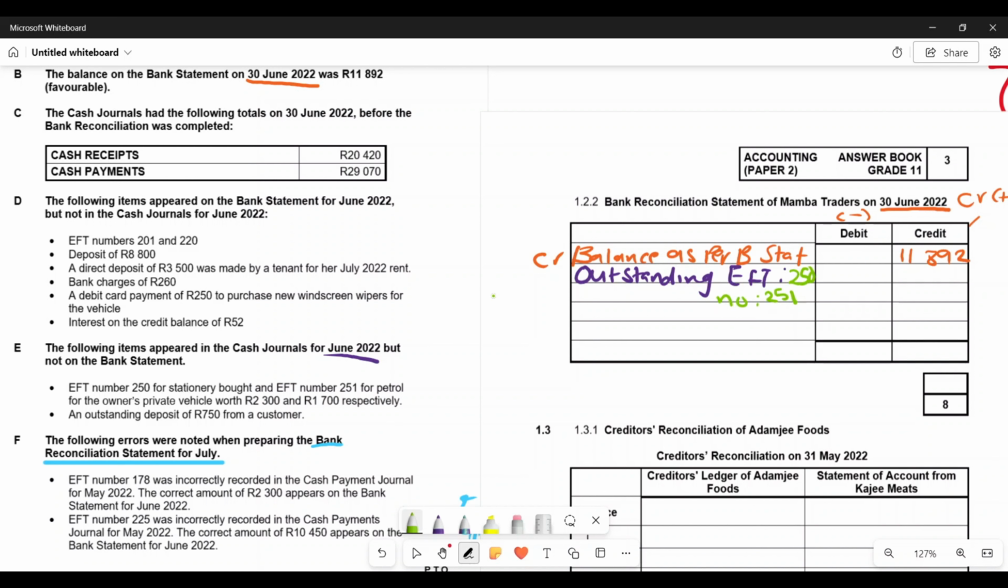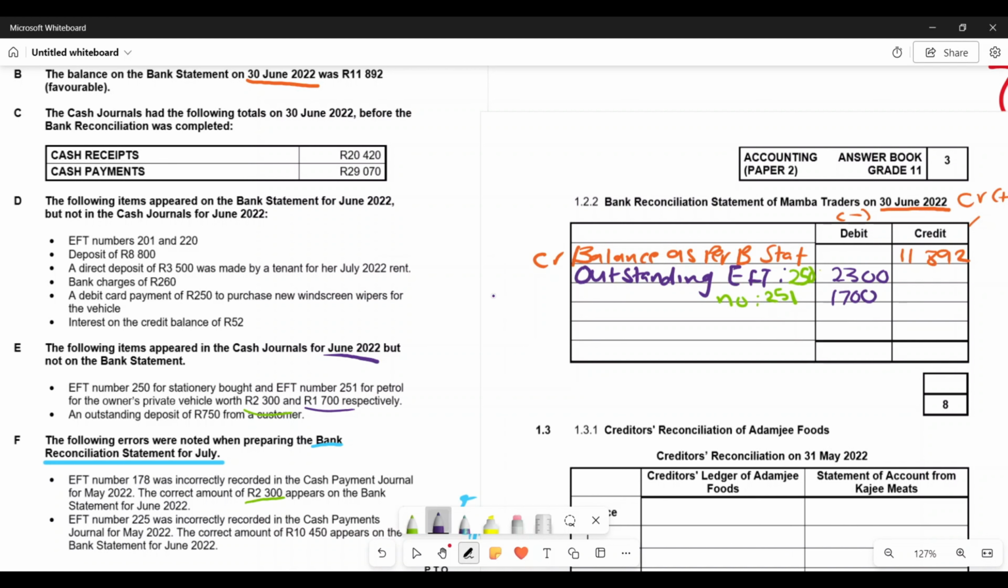So my EFT number 250, remember EFTs, payments, they decrease our bank balance. So as a result, they need to be recognized on the debit side of our bank reconciliation statement. EFT number 250 here, this is 2.3. So let me write this using a different marker, 2.3. And EFT number 251, 1.7.